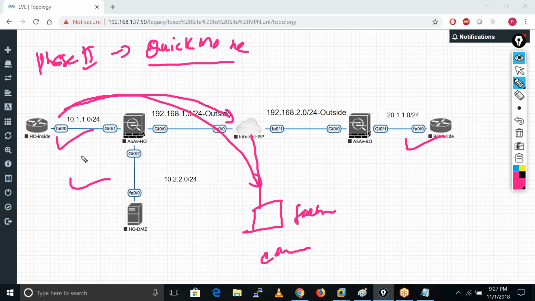We want only the communication going from inside to our branch, between these two networks, 10.1.1.0 and 20.1.1.0, to be encrypted. For that we need to define that traffic in an ACL. That ACL is known as a crypto ACL, or also known as a traffic selector.